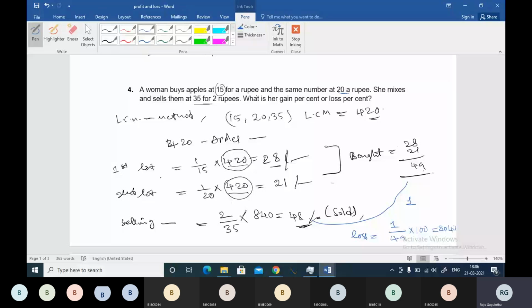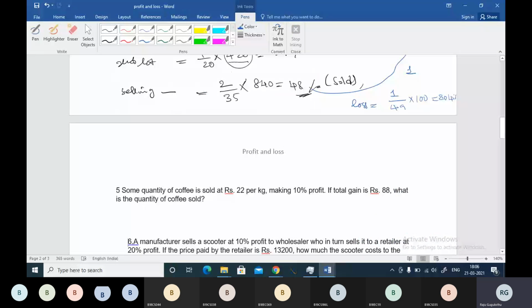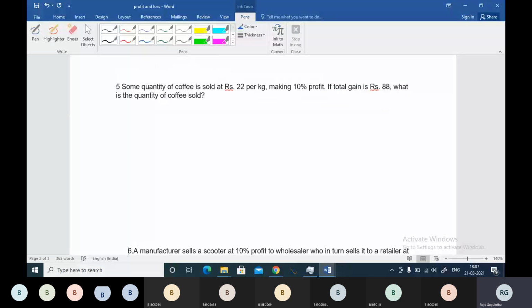Okay, now let's go to next question, buddy. Question number 5. You can answer this question. Some quantity of coffee sold at 22 per kg, making 10% profit. If total gain is rupees 88, what is the quantity of coffee sold?